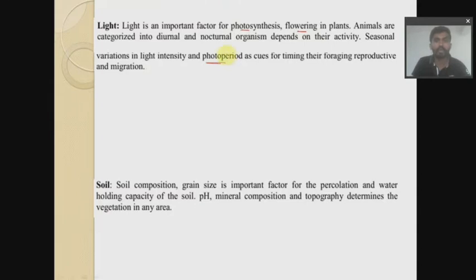So photoperiod, that is for different types of plants. We have short day, long day, and day neutral. Short day plants, long day plants, and day neutral plants. All these three types come under photoperiodism. So we require a specific amount of light for the flowering.